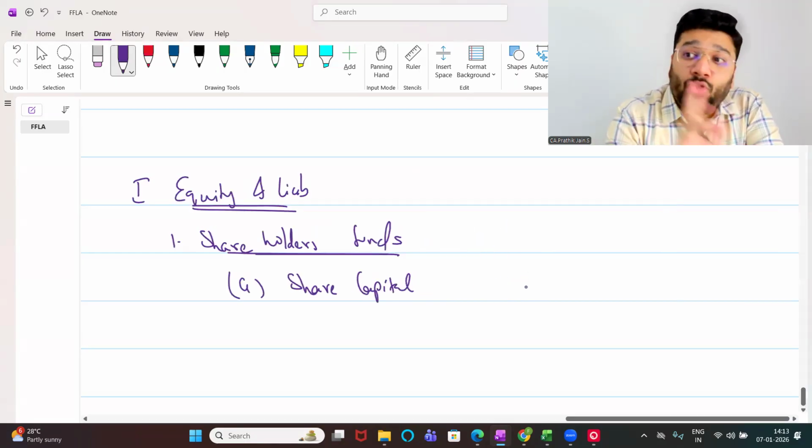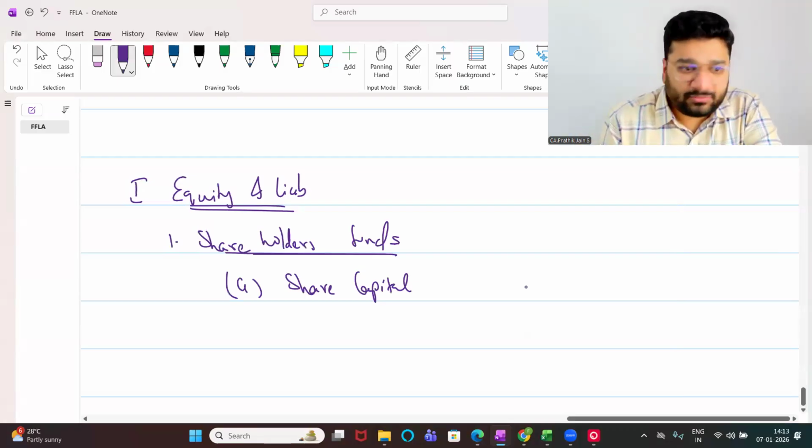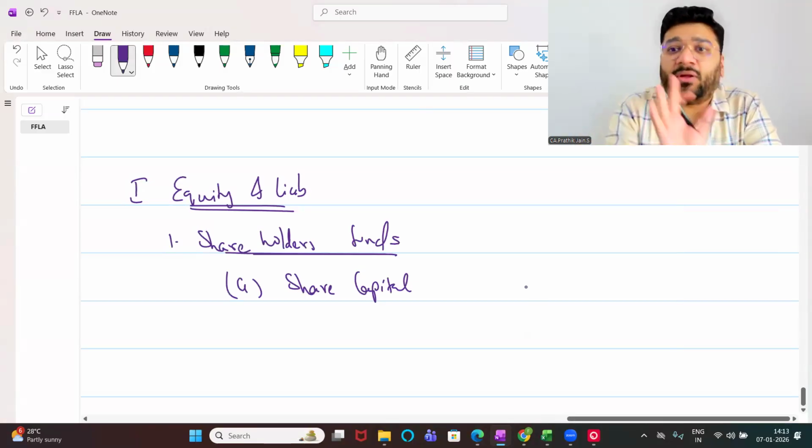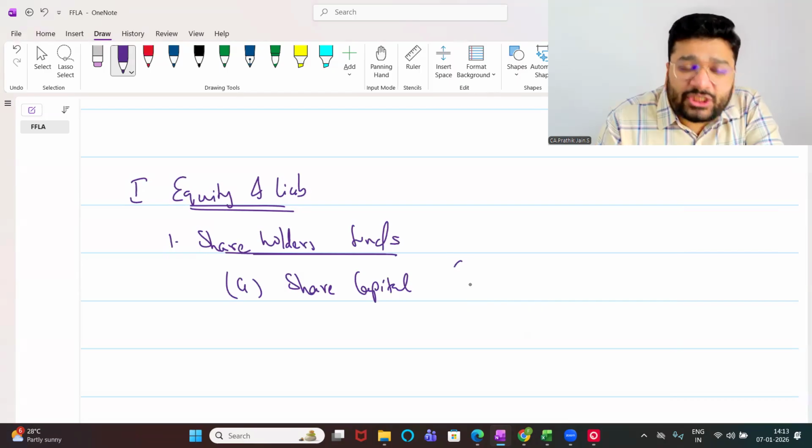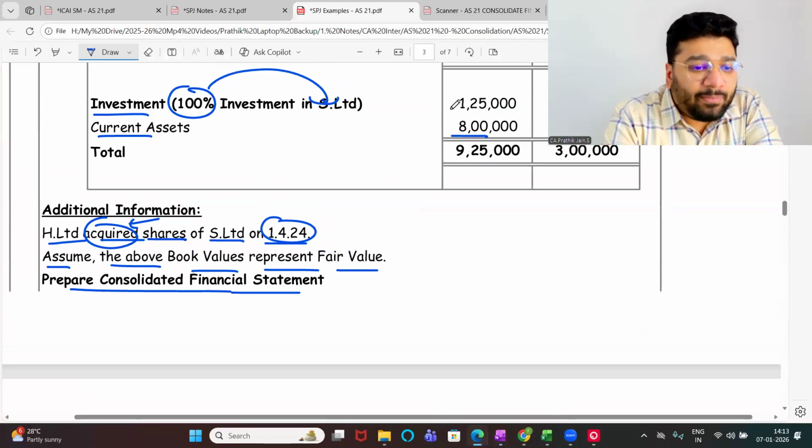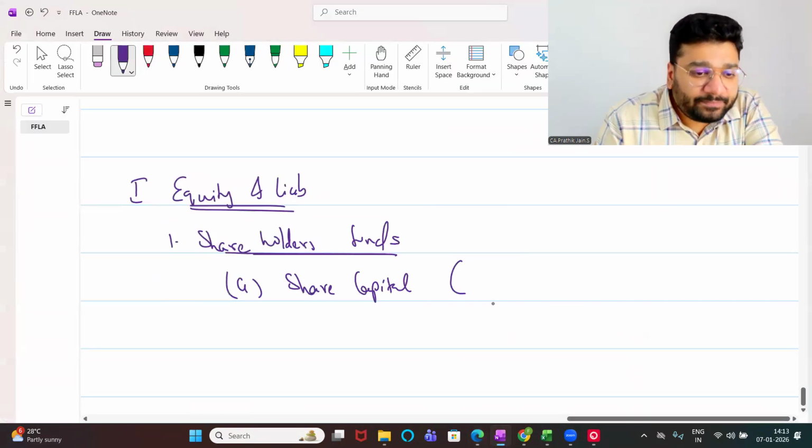Actually, we are supposed to put a note, and in the note we have to show all the calculation. But here, to save time, I'm doing it on the balance sheet. So what is the share capital of the holding company? Share capital of the holding company is 3 lakh rupees.